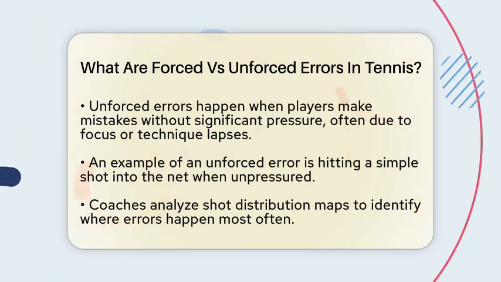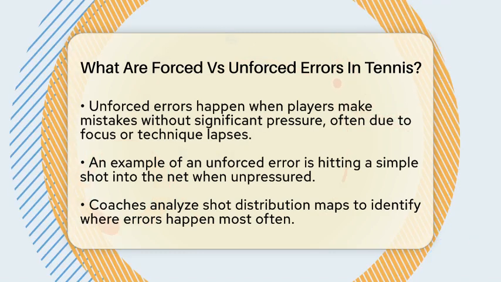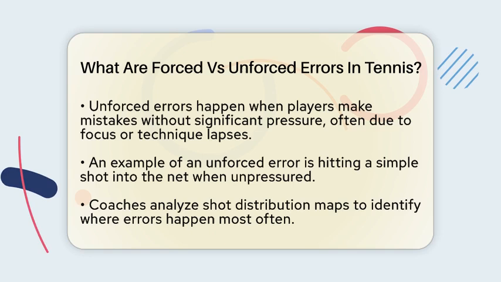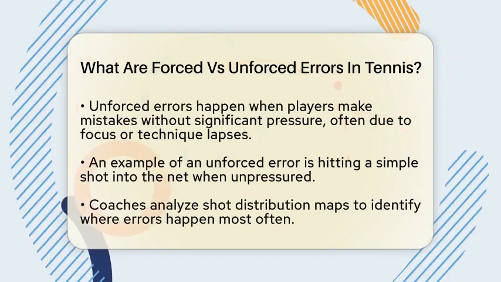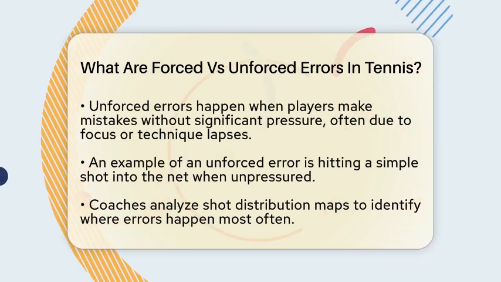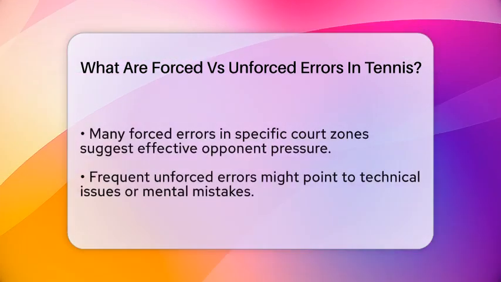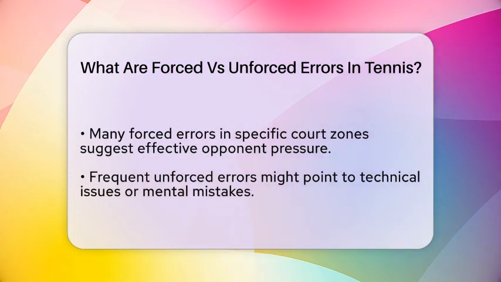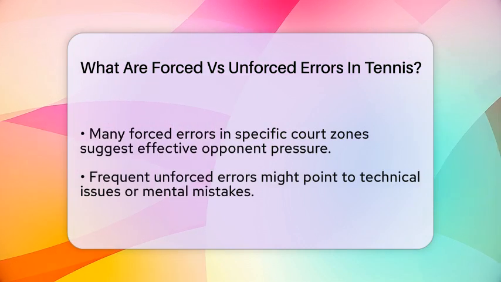Unforced errors are quite different. These mistakes happen when a player hits the ball out of bounds or into the net without much pressure from the opponent. It's like missing an easy shot because of a lapse in focus or technique. For example, hitting a simple forehand into the net when you have plenty of time to set up the shot is an unforced error. These errors are often avoidable and show a lapse in consistency or concentration. They happen even when the player is well positioned and not rushed.